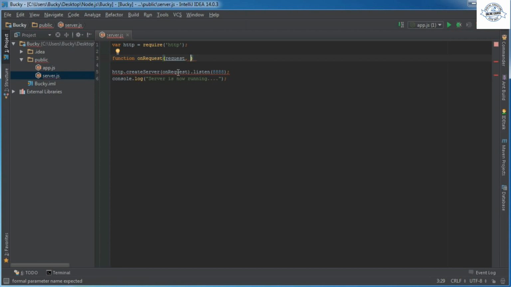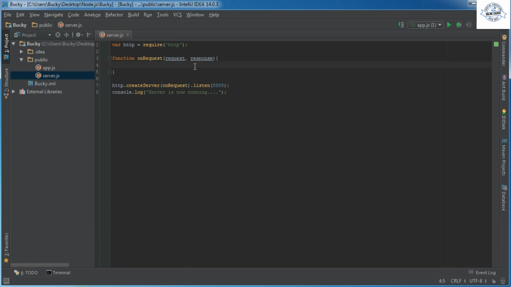Now the other object we need is response. Our response is the object that we can send back to them. So if they're looking for a web file, we can send it back through the response. We can also send status information, like okay, the connection was good, or we couldn't find what you were looking for. Here is a nice old error for you, whatever.